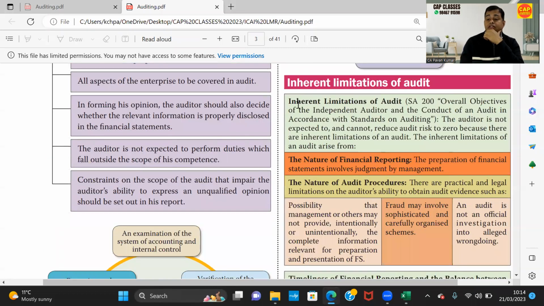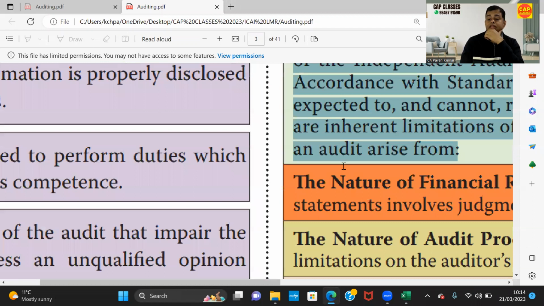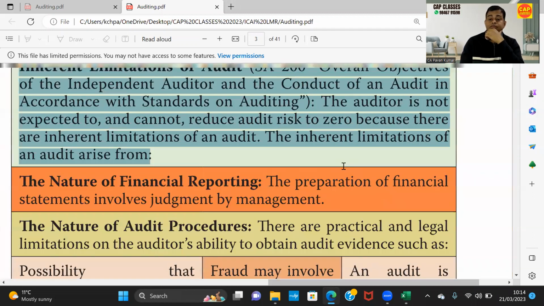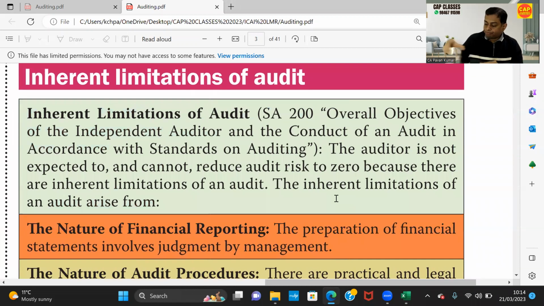Inherent limitations of audit. So, all of you read this paragraph. Read this particular paragraph. Inherent limitations of audit. So, an auditor is not expected to, or rather cannot, reduce audit risk to zero.